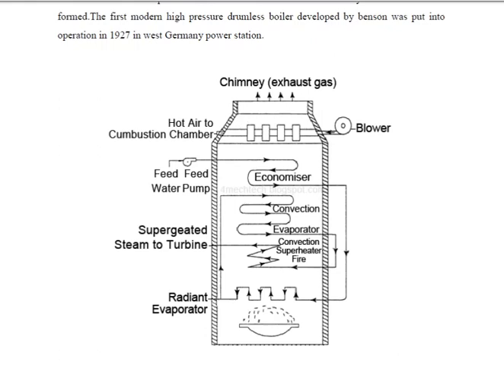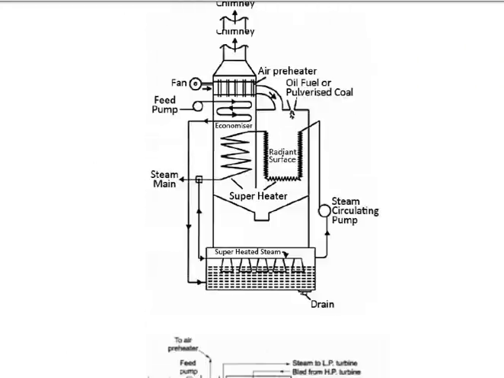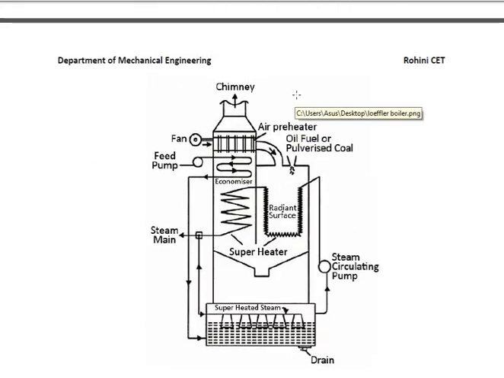The only one difference is that there is a separator drum available in the Lamont boiler. In the Bunsen boiler, there is no separator drum, right? Therefore, it is also called a drumless boiler. Next, we are going to look at the Loeffler boiler. In the Loeffler boiler, there is a combustion chamber at the top side. We are feeding oil fuel or pulverized coal into it, and the combustion takes place.